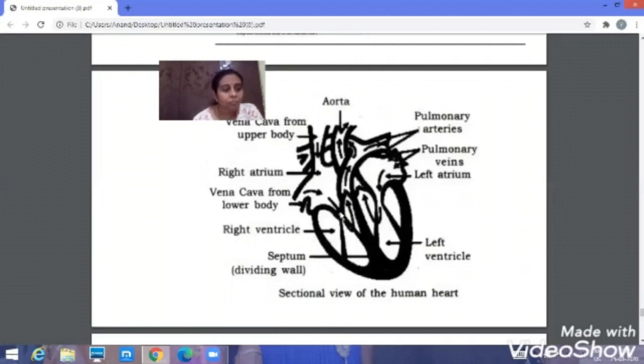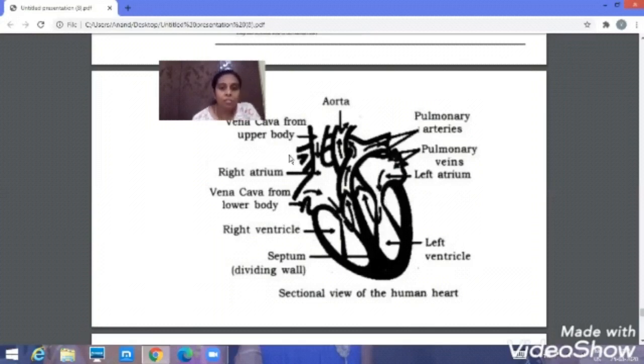Okay, so now the valves, what is the function of the valve? It will prevent the backflow of the blood from the ventricle to the auricle. Usually the blood flows from atrium to ventricle. It will not flow back. Why will it not flow back? Because of the presence of the valves. So between the right atrium and right ventricle, there is a valve called the tricuspid valve, and between the left atrium and left ventricle, there is a valve called the bicuspid valve.